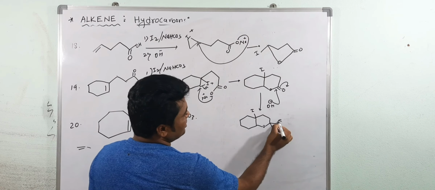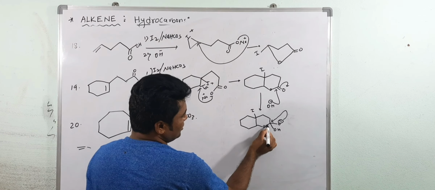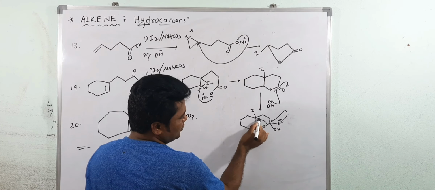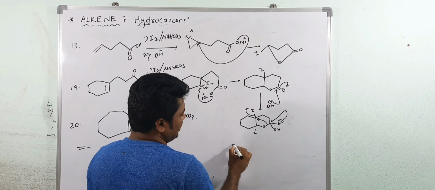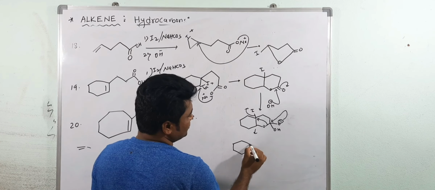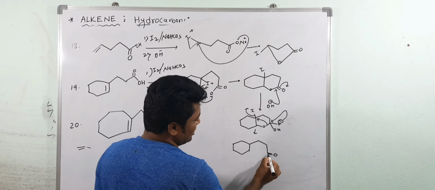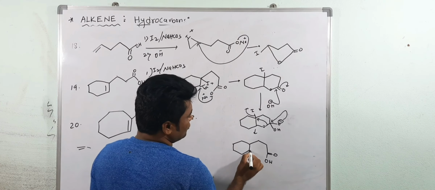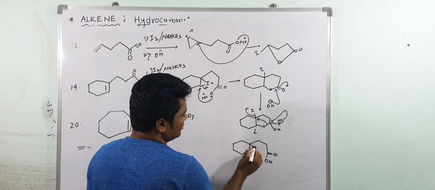Then what happened here? See, this oxygen formed a double bond. Now this oxygen attacked at this point, the iodine point. When iodine is out, now you are getting this. Here is the double bond, and this is OH. Then oxygen forms the epoxide ring. This is the final product. Yes.